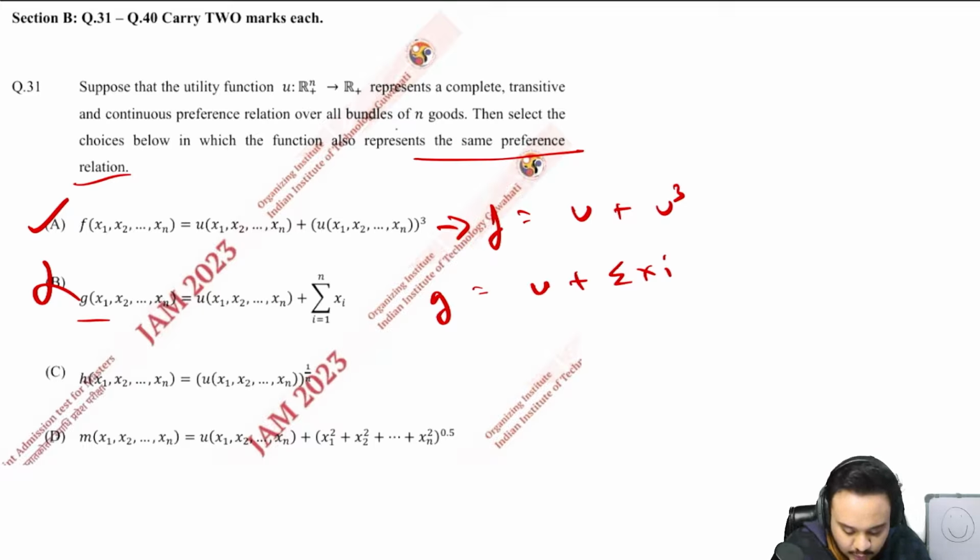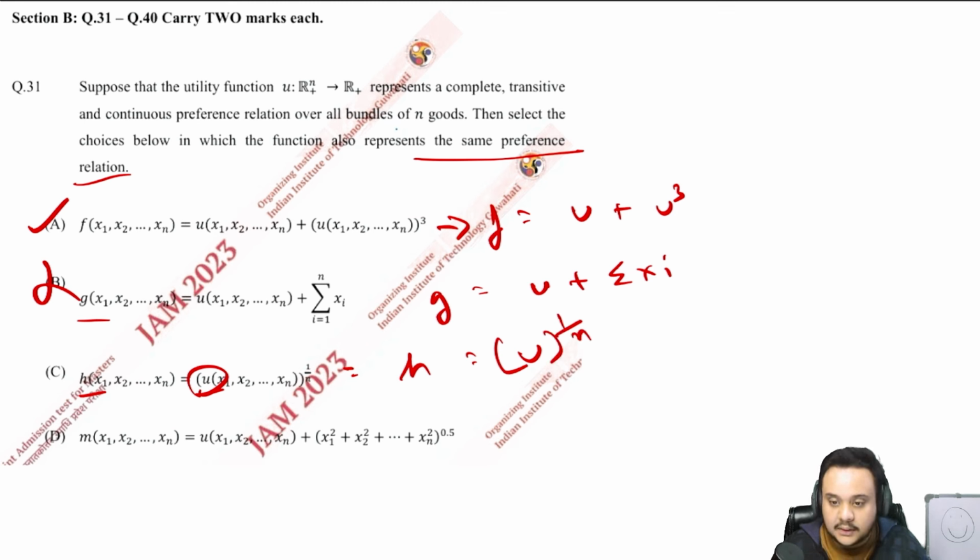In this third option, h is equal to u. Again, this is only dependent on u. You can write it as h is equal to u to the power of 1 by n. You can differentiate that, and even that would be in terms of u, but there is no need to do that. You can clearly see that this function is only dependent on u, and the values of x will be inside u. So this is also true.